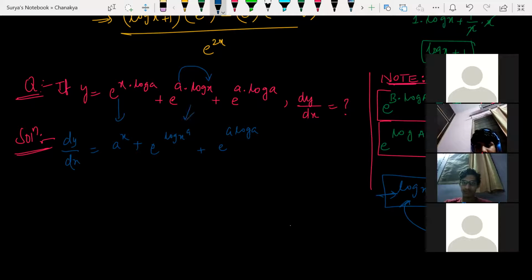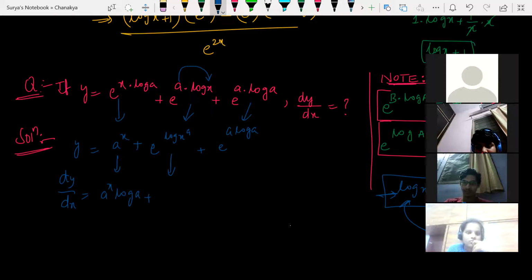I just converted the function like this. Now this is my y only, guys, and I'm differentiating it. dy/dx is equal to d/dx of a to the power of x, which by the formula is a to the power of x log a, plus d/dx of e to the power of x. What is the formula here? Log x, right? Tell me, e to the power of something.